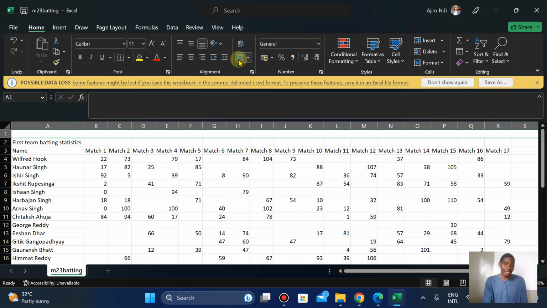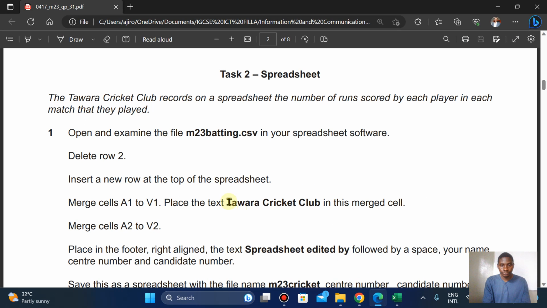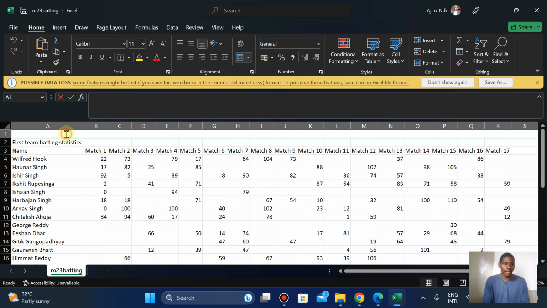Now place the text Tower Cricket Club. So I went here for merging, and here you see to merge. Now I'm going to copy this and just paste it.